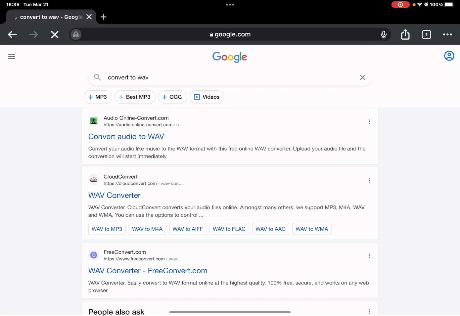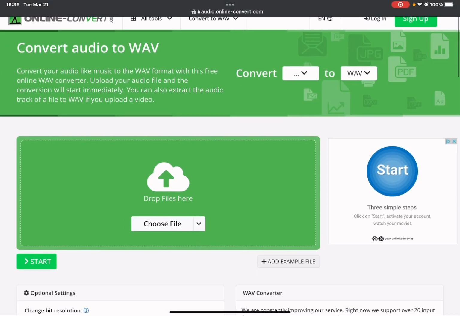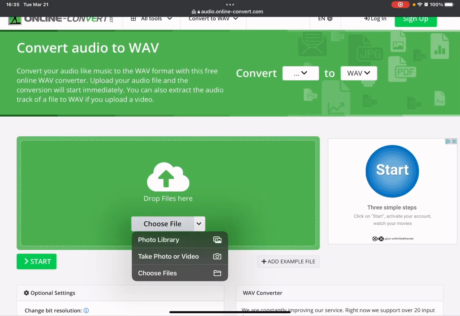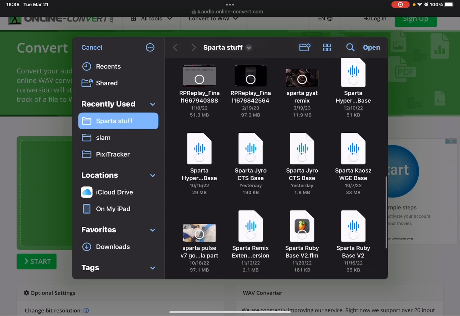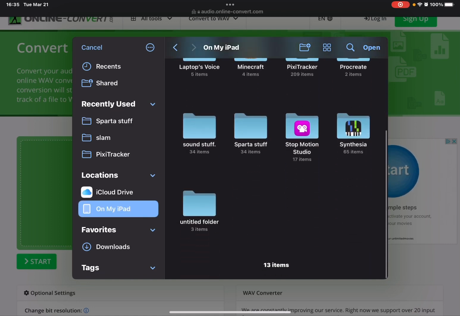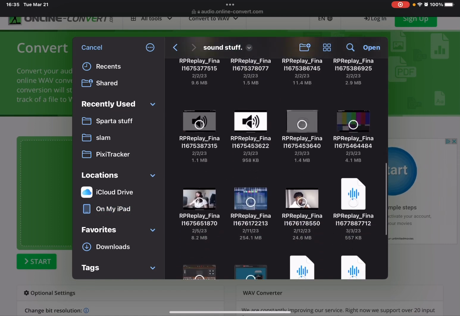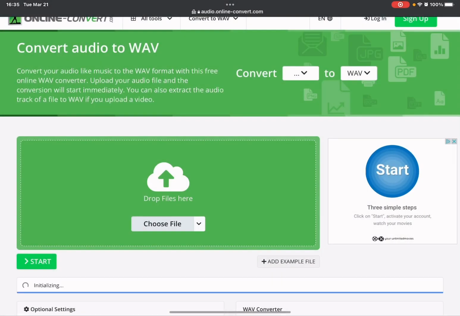You can use really anything. I use online convert. And you choose your file. And then you look for the recording. Now it should just be named like replay final whatever. You should be able to tell by the thumbnail. And you click open.